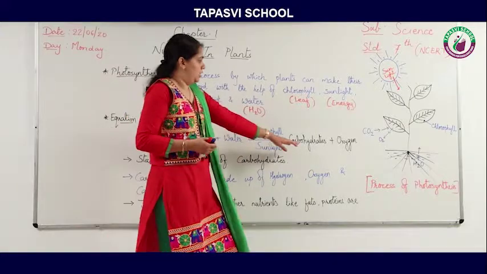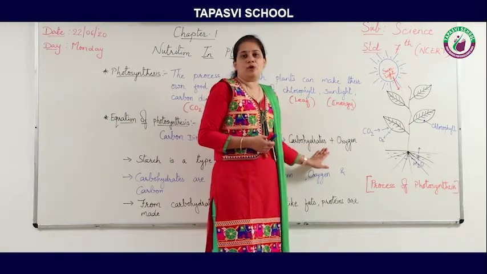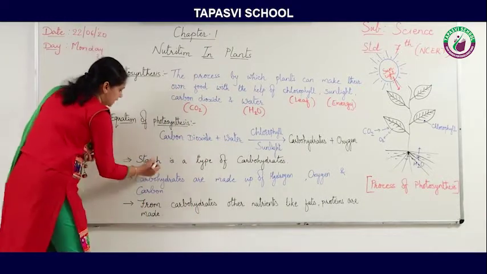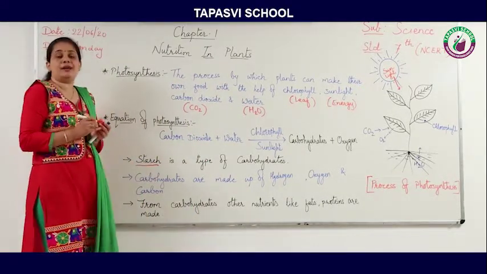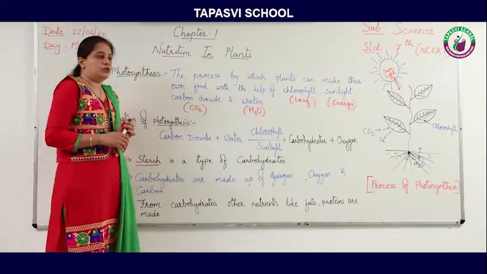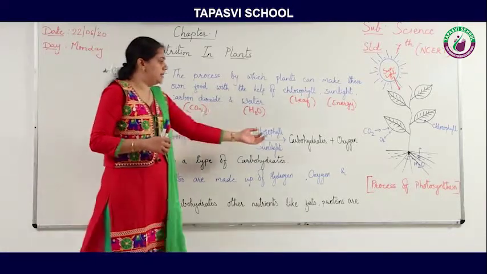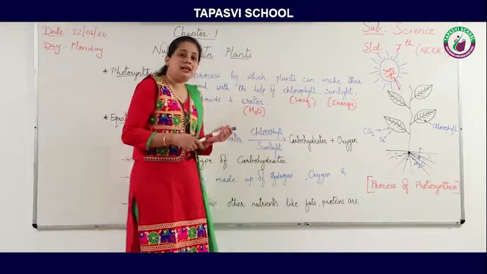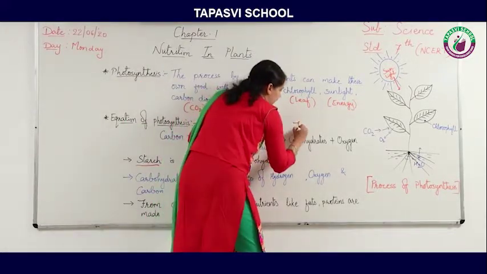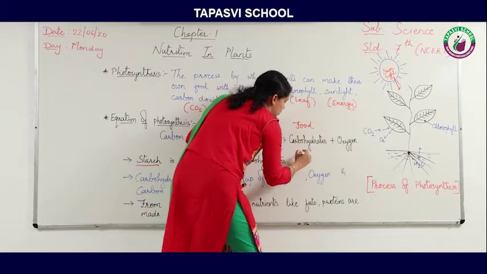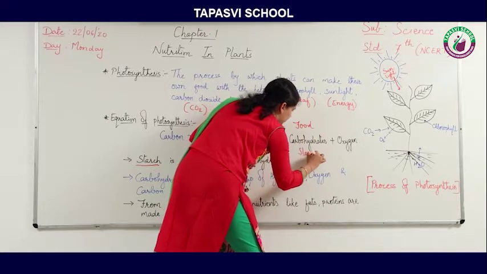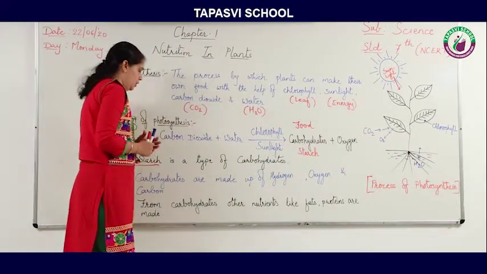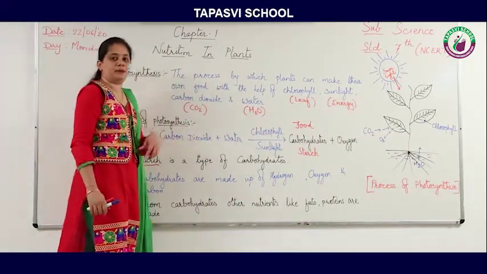As we know, a type of carbohydrate is starch. Here you can see starch is a type of carbohydrate. So starch is made here. In the place of carbohydrates, you can write any of the words. You can also write food or you can also write starch. It is nothing but a type of carbohydrate. So starch is a type of carbohydrate.